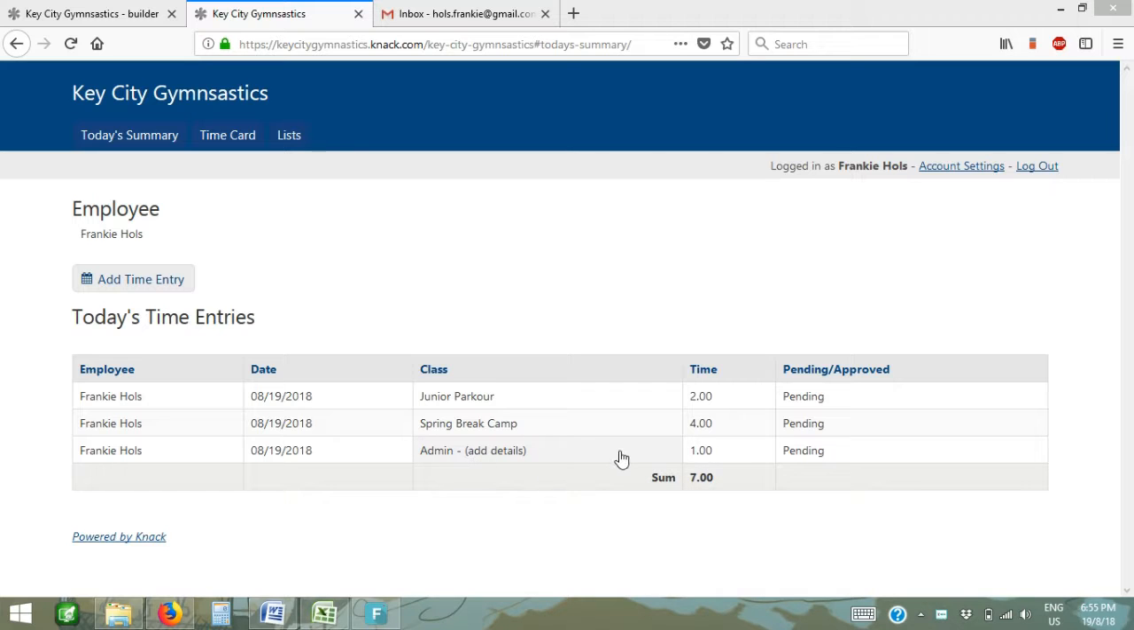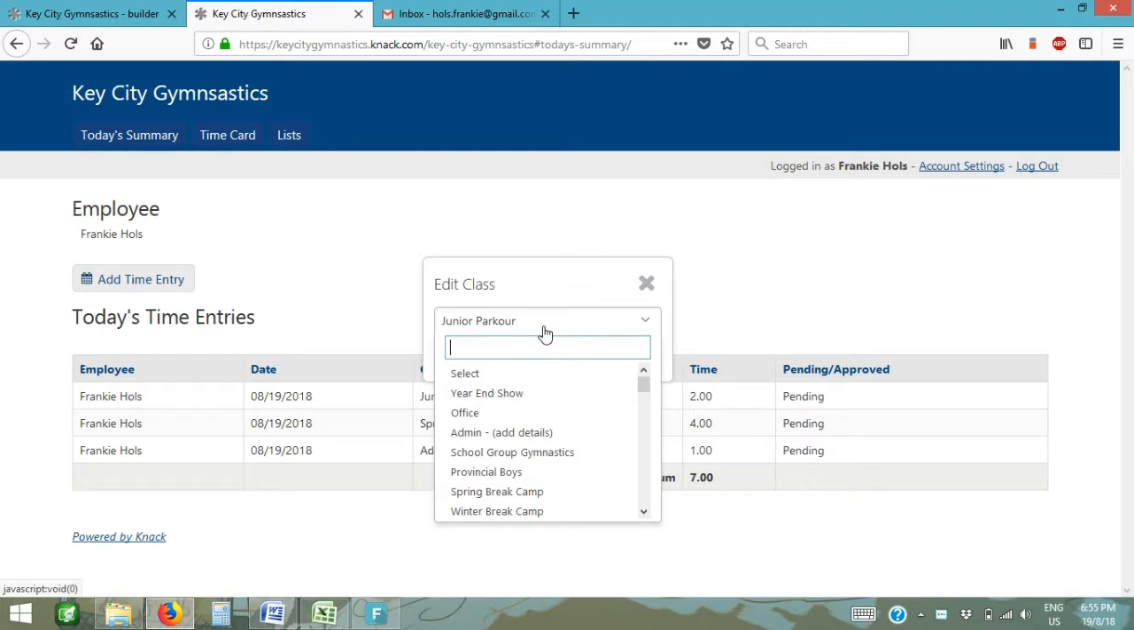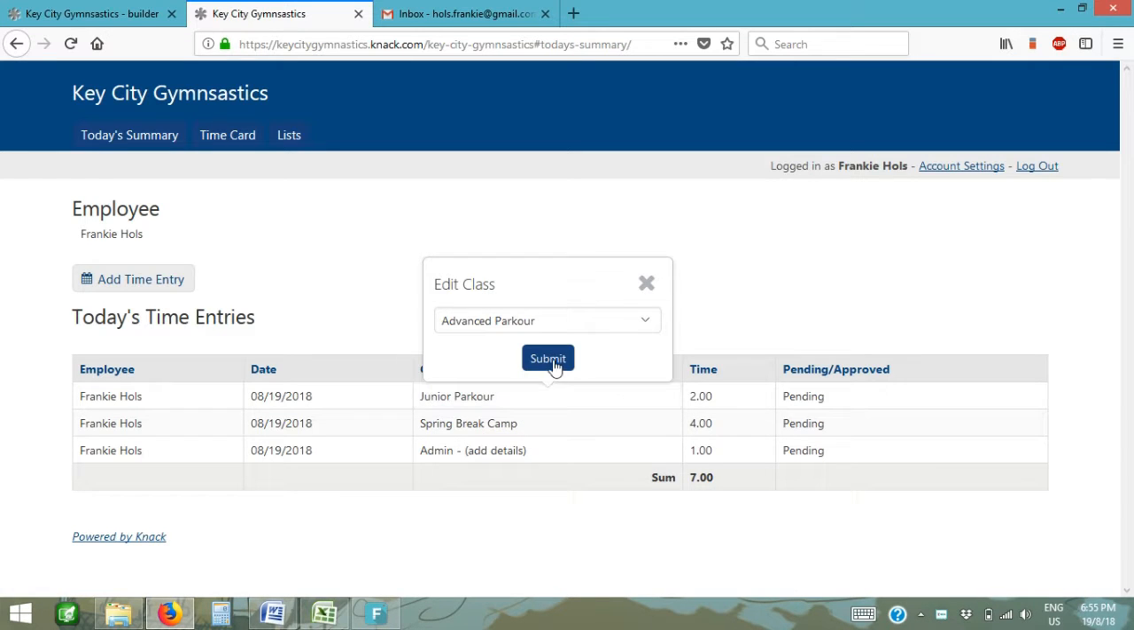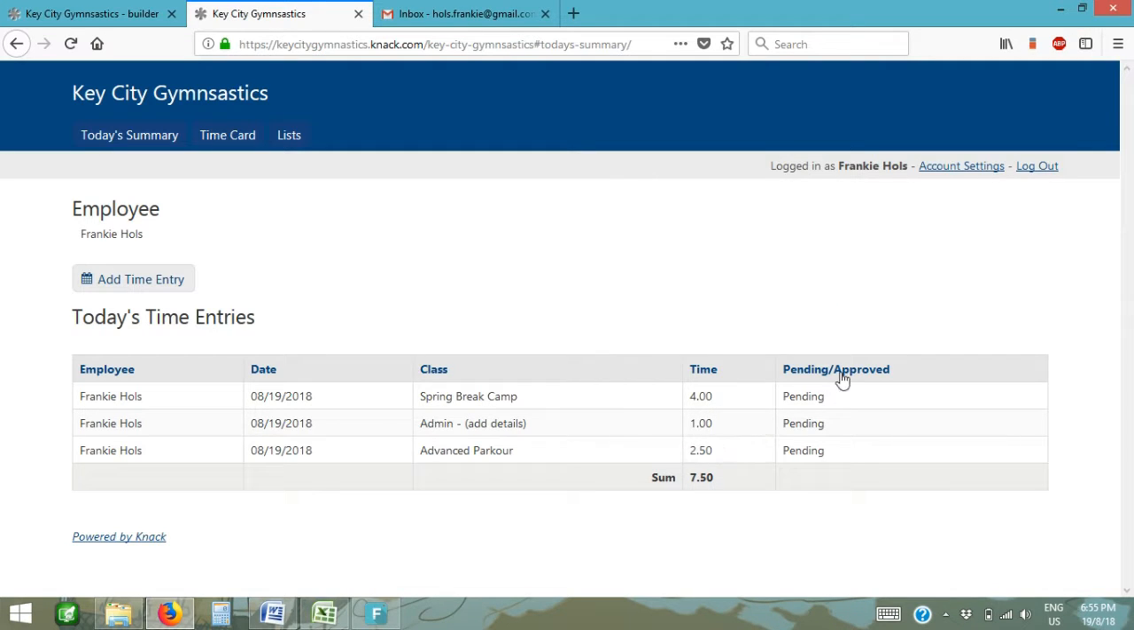If you've made any mistakes in here, let's say you actually didn't teach junior parkour, you can go right in and say, well, actually I was teaching advanced parkour, and press submit and give it a moment and it will update that for you. The same being that you can update any time. Let's say you're like, oh, I actually was there for 2.5 hours. Again, it will update that for you.